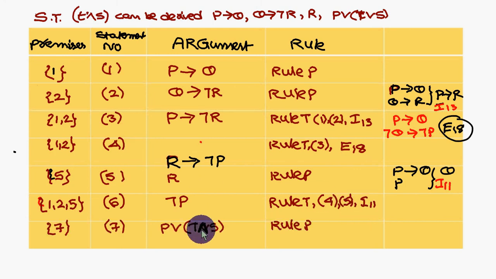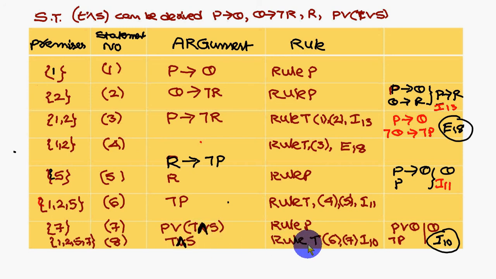Next, if you look at this one, so rule P, that means I am introducing P R T and S. Here not R, this is T and S. So if you look at this problem, P R Q not P, P and not P will get cancelled, Q left with. This is the implication I10. So here P, not P will get cancelled, you are left with T and S. So this is rule T. From which statements you have combined, 6 and 7, I10 you have used. So that we have to prove only T and S. Okay.